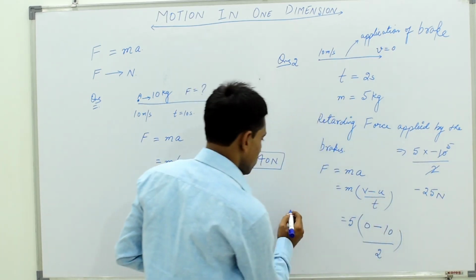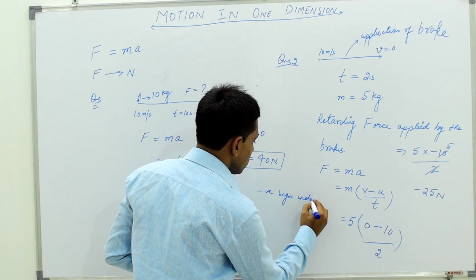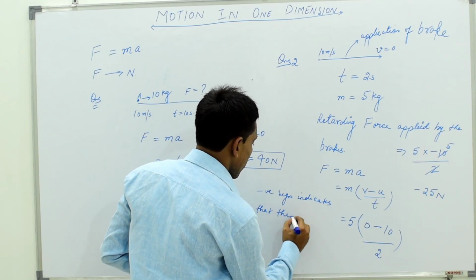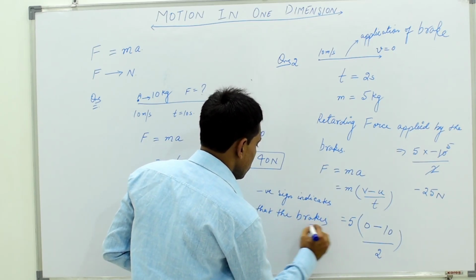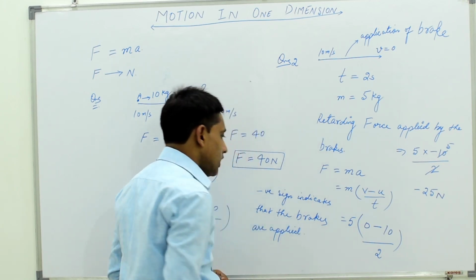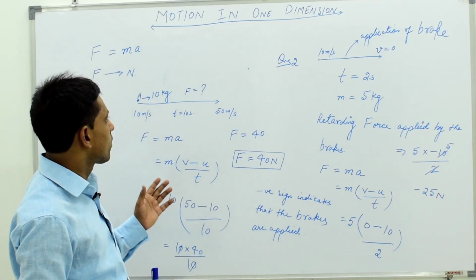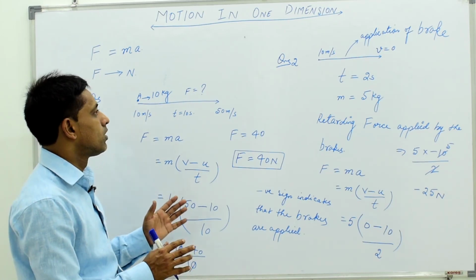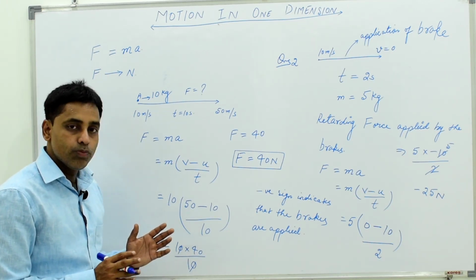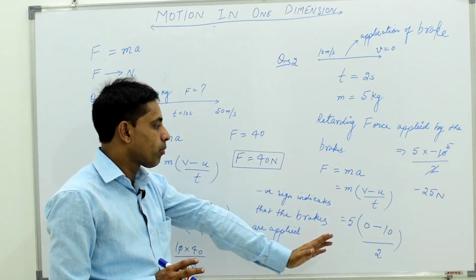Negative sign indicates that the brakes are applied, that's why the value of F has come here negative। So these were the two simple problems which we discussed on force is equal to mass into acceleration of the body। Hope that you all have understood। One is a simple one and the other is when the brakes are applied।